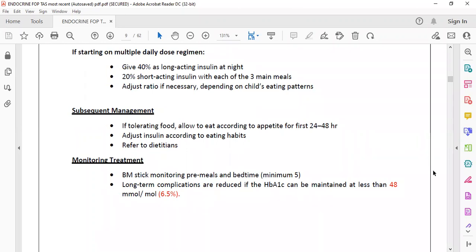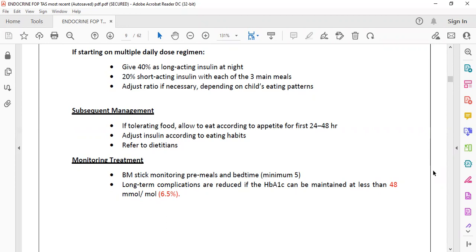With every meal you have to count the carbohydrate, and give short acting insulin accordingly. The total requirement of insulin is 0.5 to 0.75 unit per kg per day.